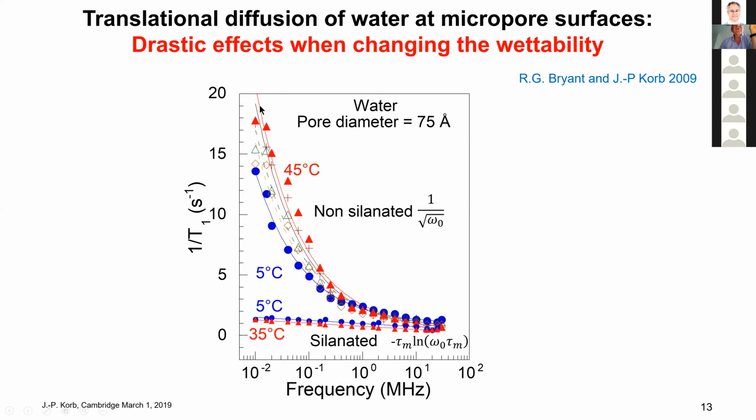And we saw before that usually water is wetting, and with the non-silanated we observe the 1 over square root and the anomaly. So with the same liquid, changing just the physical chemistry, you can change the NMRD profile, with a wetting liquid and a non-wetting liquid, even if it is water, which is known to be a wetting liquid.